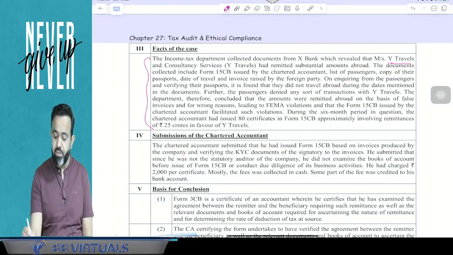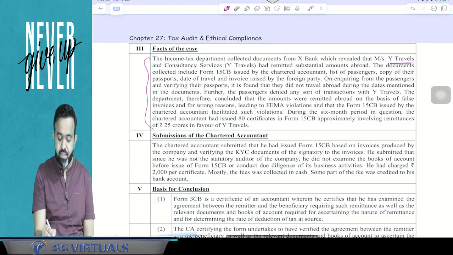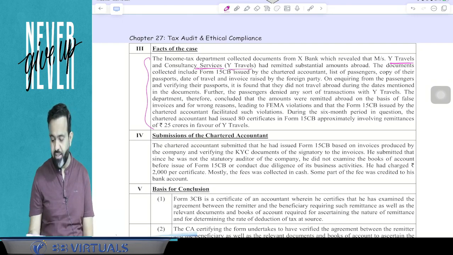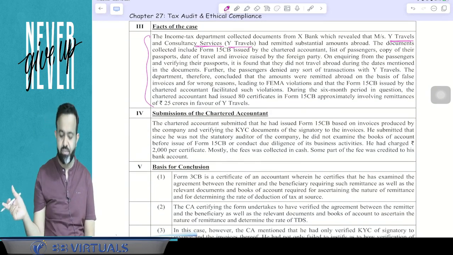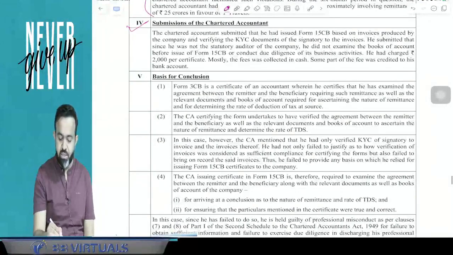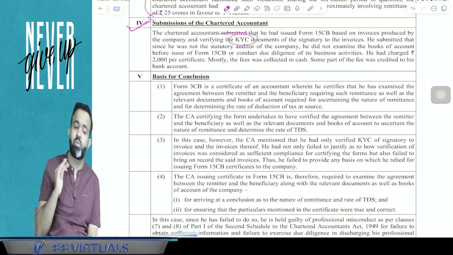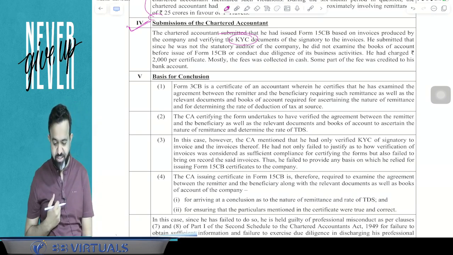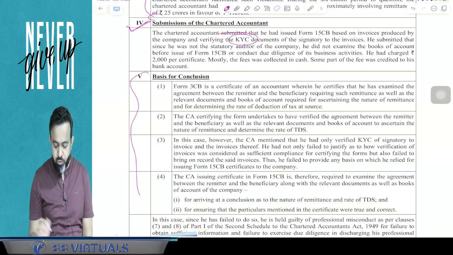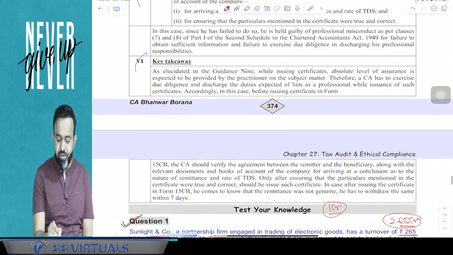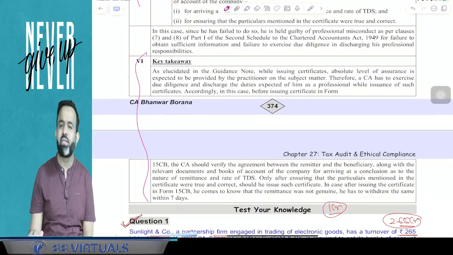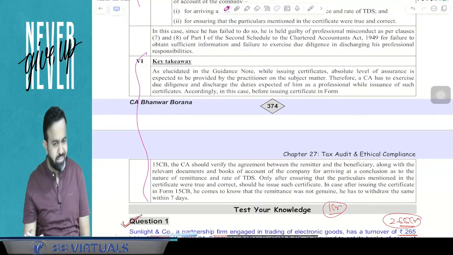So this case is based on White Travels and Consultancy Service, White Travels, but in that question the Travels name was different. After that, the chartered accountant submits that he has just checked the KYC and invoice, but when they asked for the invoice from the chartered accountant, he could not furnish the invoice detail. Now, the basis of conclusion, and this is your takeaway.